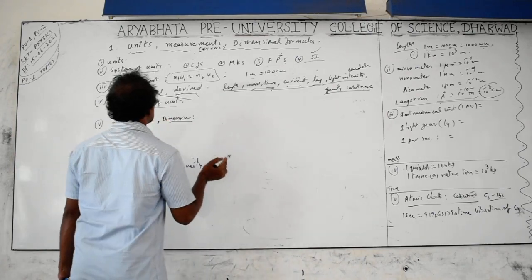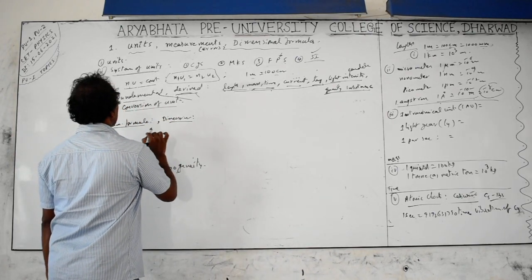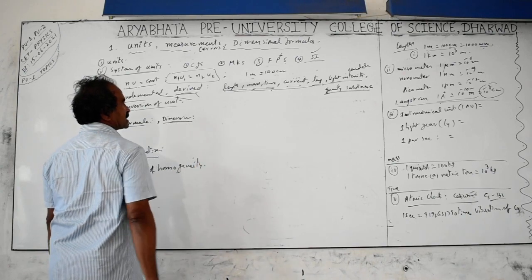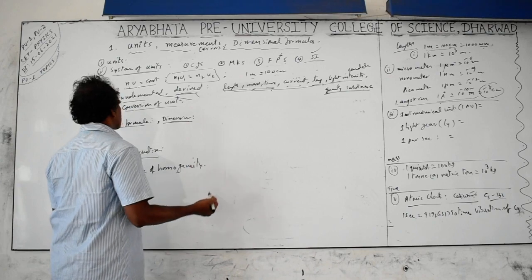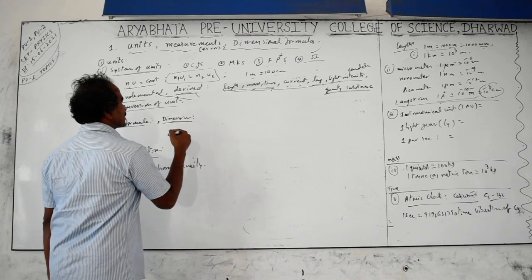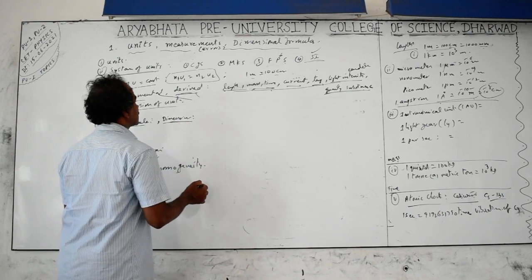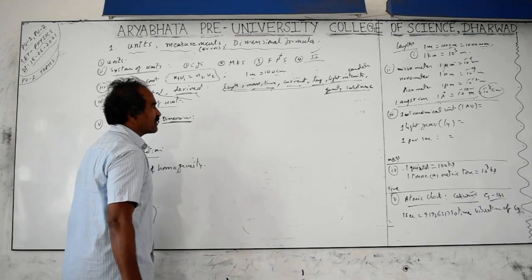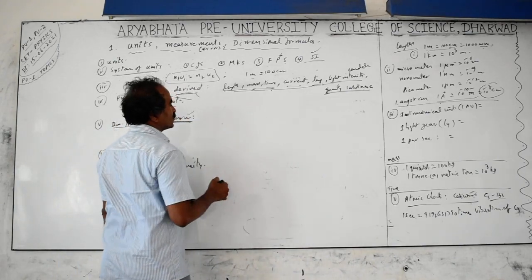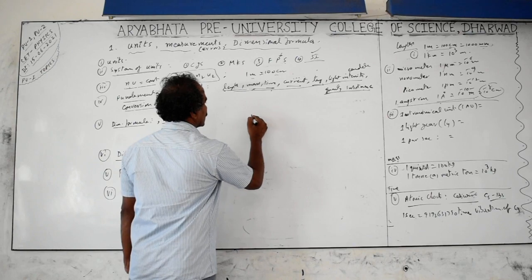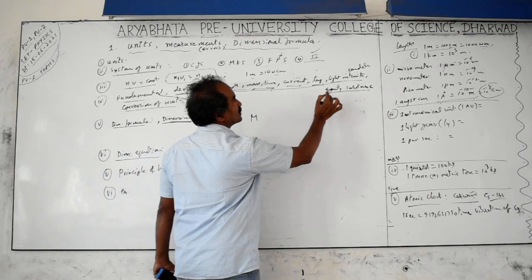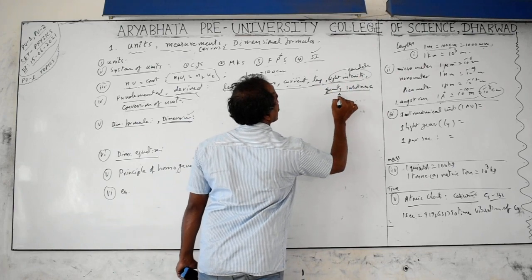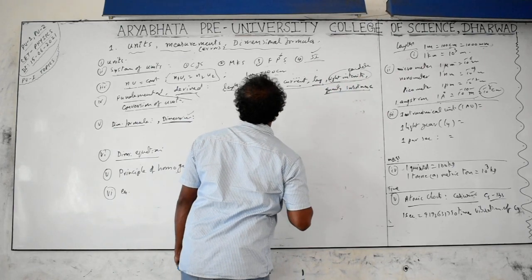The relation between fundamental and derived quantities is expressed with the help of dimensional symbols, which makes it easy to solve problems. Conversion of units is also easy, and analysis of physical equations is easy with dimensional symbols and dimensions. Dimensions are the powers to which the fundamental quantity is raised. Fundamental quantities are mass, length, time, etc. Basically we don't use light intensity in most cases, but the remaining we use.